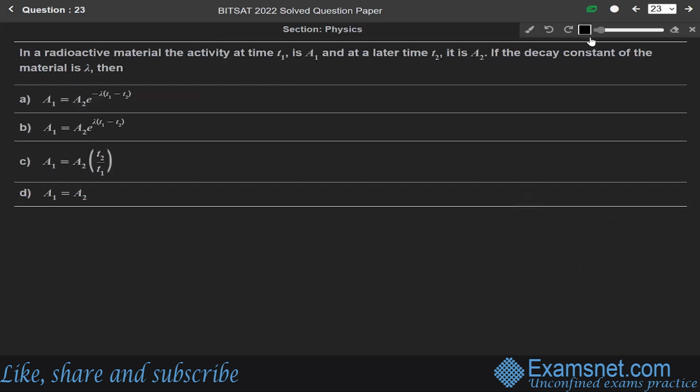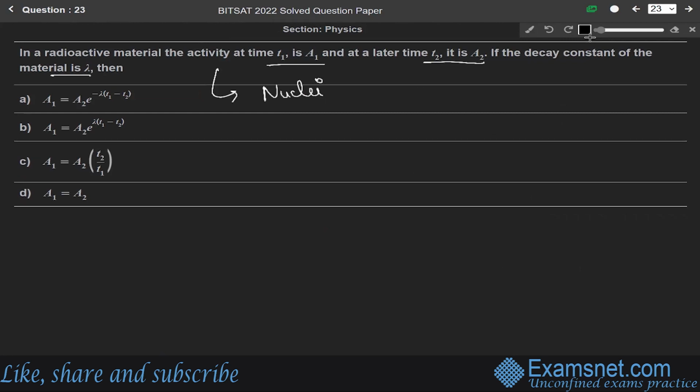Now next question 23. In a radioactive material, the activity at time T1 is A1 and at T2 is A2. If the decay constant of the material is lambda, then okay. So this question is from the chapter of nuclei. So we are given the time for the activity A1 is T1, for A2 is T2. We have to find the correct relation among these four options.